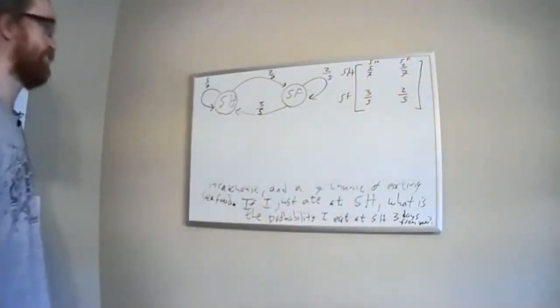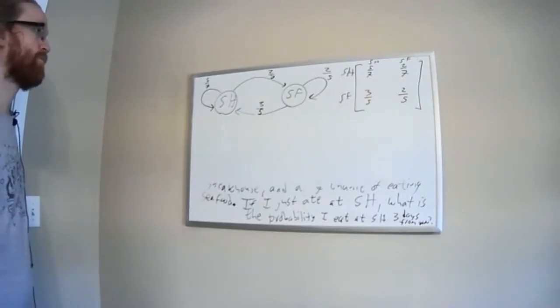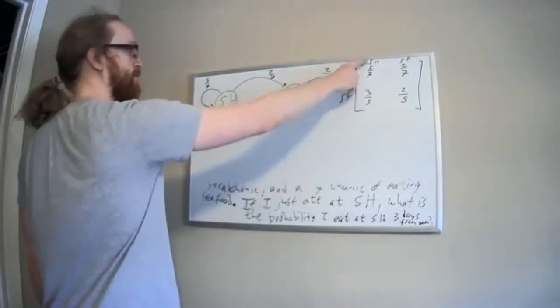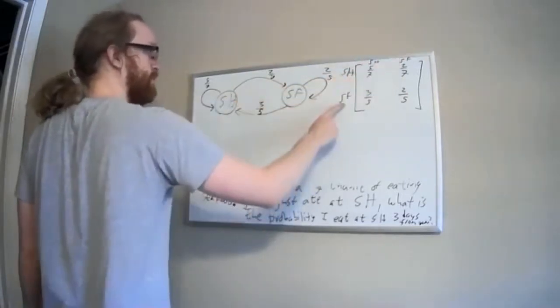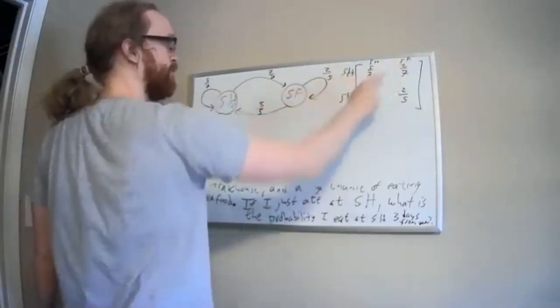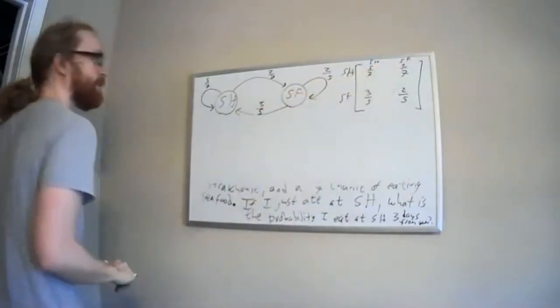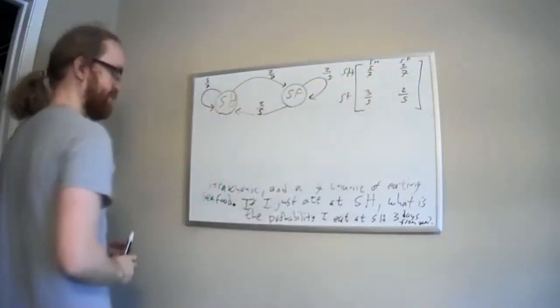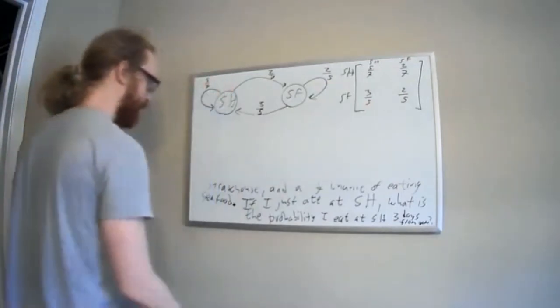That would be my matrix. Once again, these are the probabilities of steakhouse to steakhouse, steakhouse to seafood, seafood to steakhouse, seafood to seafood. So this is just to get comfortable writing down the matrix. We're going to actually use the transition diagram to solve the problem, though.